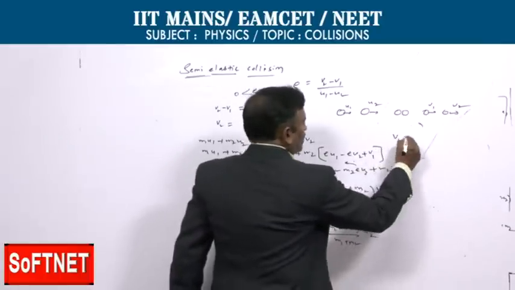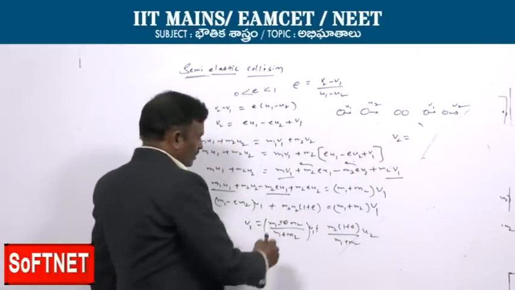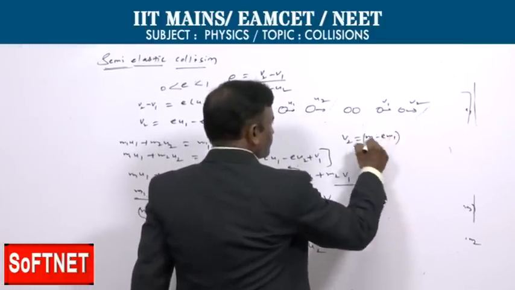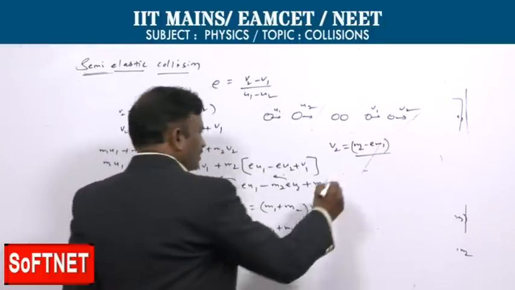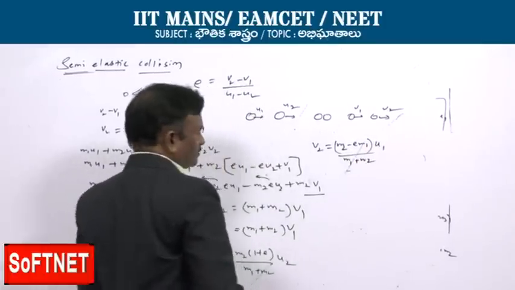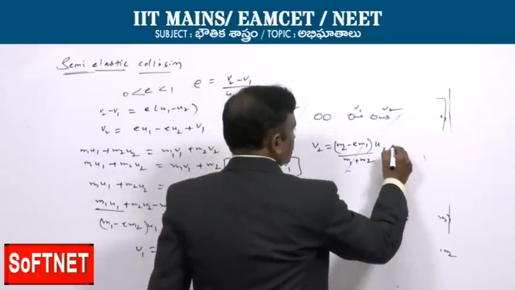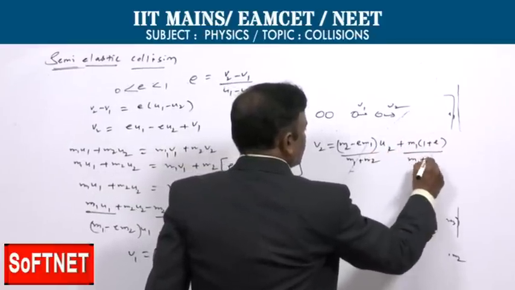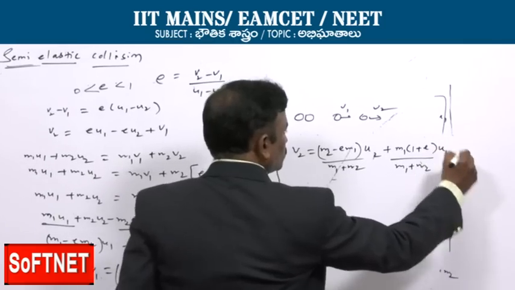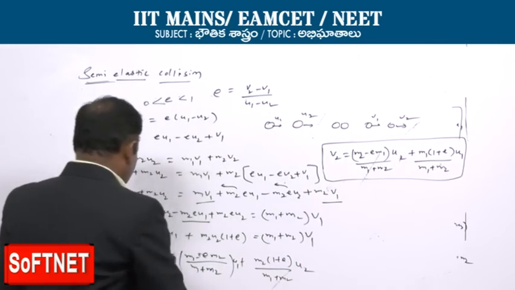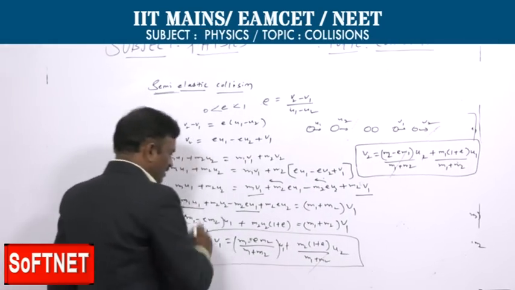Similarly, V2 can be written as (M2 minus e M1) by (M1 plus M2) into U2 plus M1 (1 plus e) by (M1 plus M2) into U1. This is the expression for the second body velocity, and the earlier one is the expression for the first body velocity.